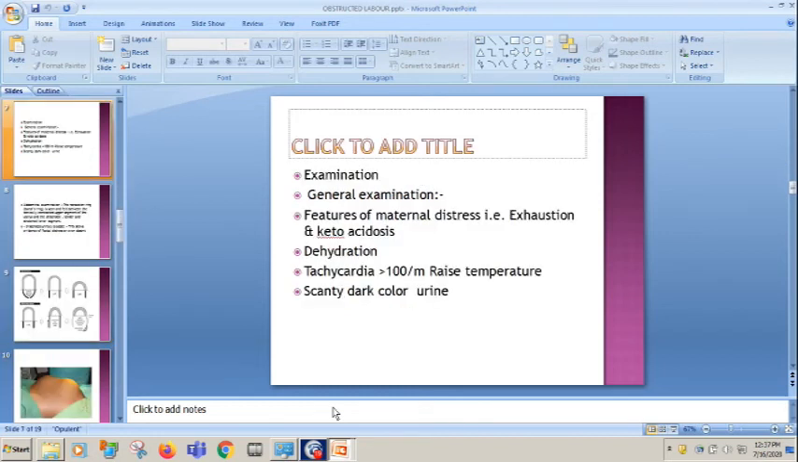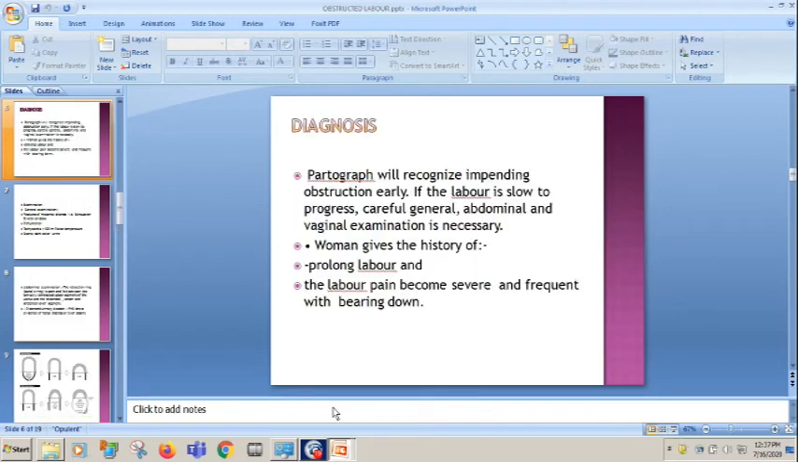So on general examination, how will we see, what am I saying? The woman gives a history of prolonged labor. If the patient has been referred from somewhere else with good uterine contraction, maybe she had come with 4-5 centimeter dilatation. Okay, and you will do pelvic assessment. And at that time, how will you diagnose that the patient is already in obstruction?